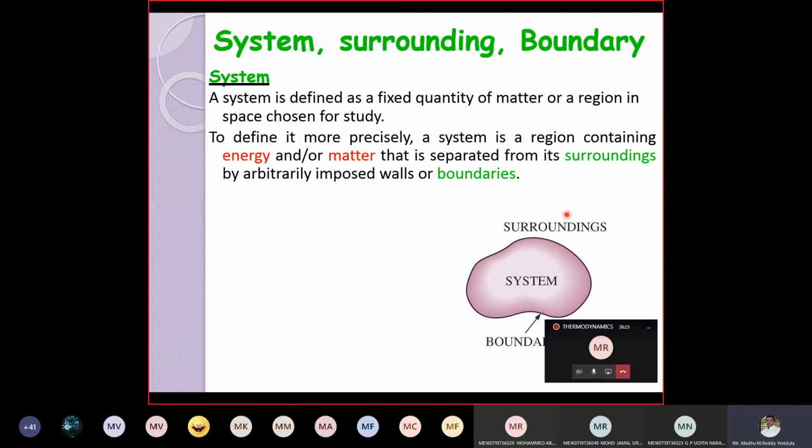And now coming to the system. So system is nothing but a fixed quantity of matter where we are studying the properties. So that is nothing but the system. In the system, we are going to study the thermodynamic behavior of a system. So to define it more precisely,